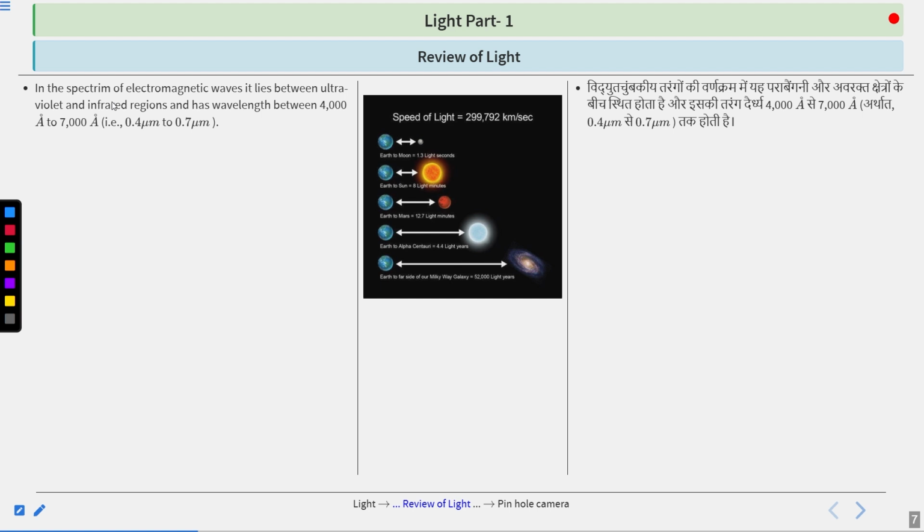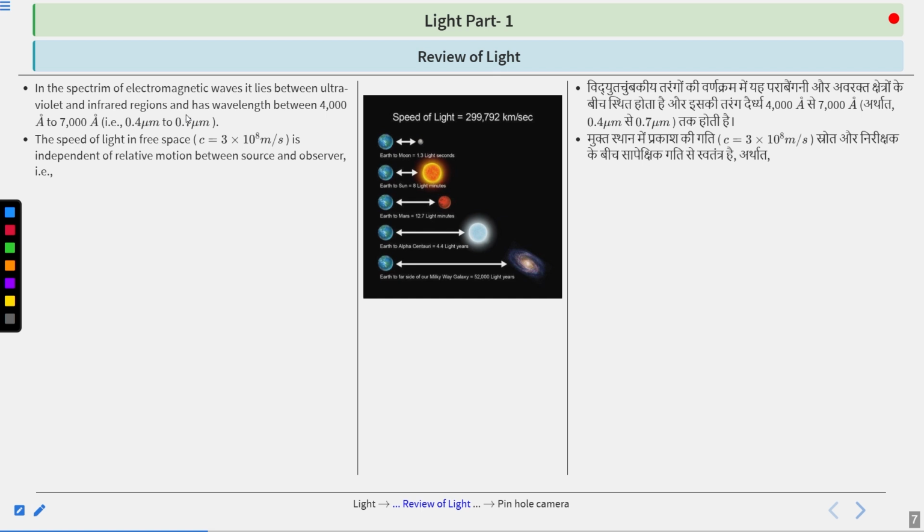In the spectrum of electromagnetic waves, it lies between the ultraviolet and infrared regions and has a wavelength between 4000 angstrom to 7000 angstrom, therefore 0.4 to 0.7 micrometer. The speed of light in free space, equal to 3 into 10 power 8 meter per second, is independent of relative motion between source and observer. Therefore, whatever the motion of the source of light and whatever the motion of the observer who is observing the light, that does not have any effect on the speed of light in free space.